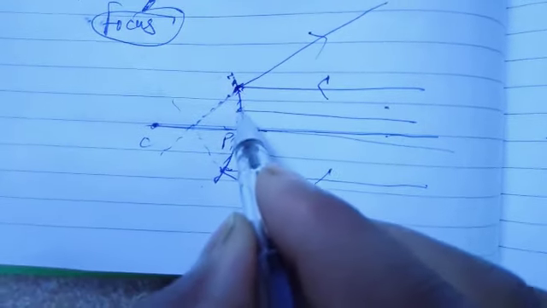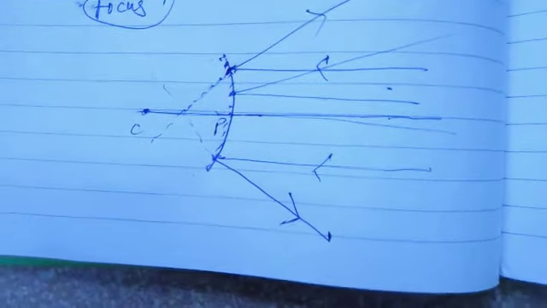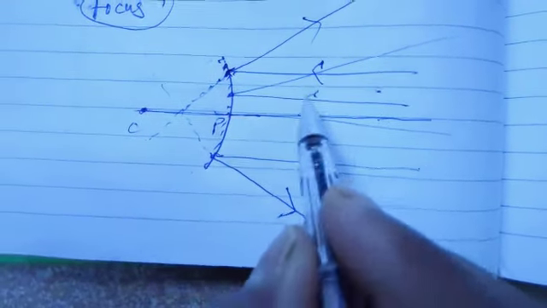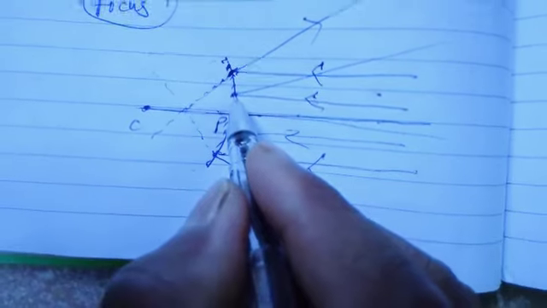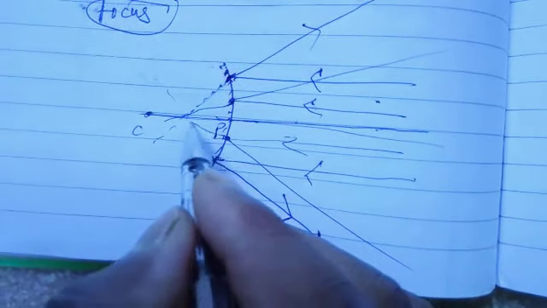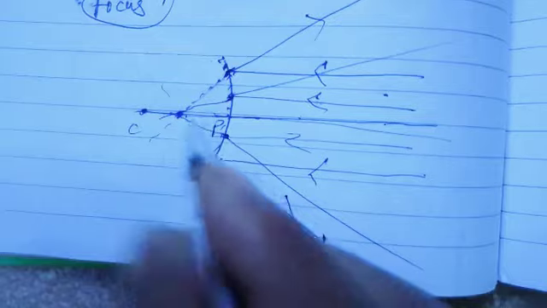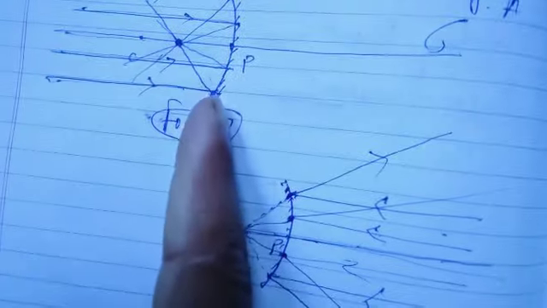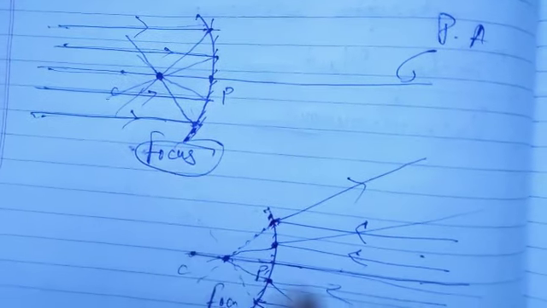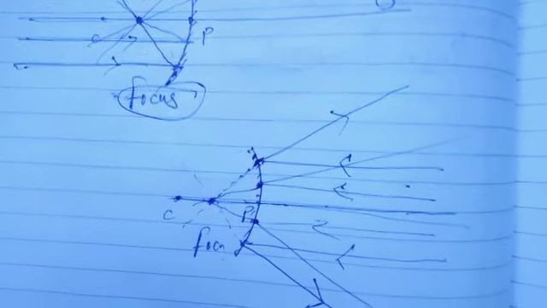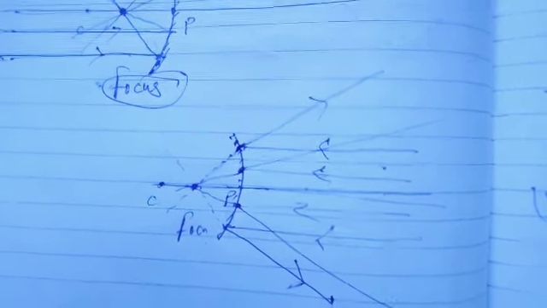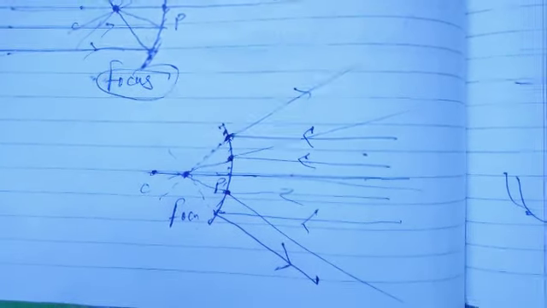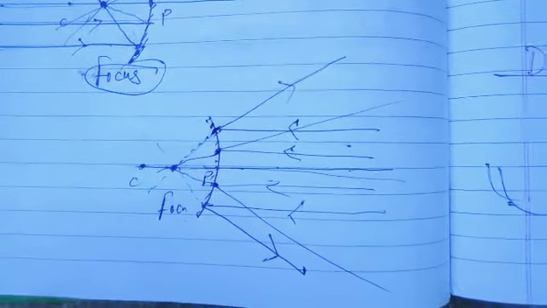Each reflected ray which was first parallel to the principal axis goes like this after reflection, but if we proceed them back, they will meet at the same point. So this point is also known as focus, but this is for the convex mirror and this is for the concave mirror. Clear? So focus is the point where reflected rays meet if their incident rays were parallel to the principal axis.